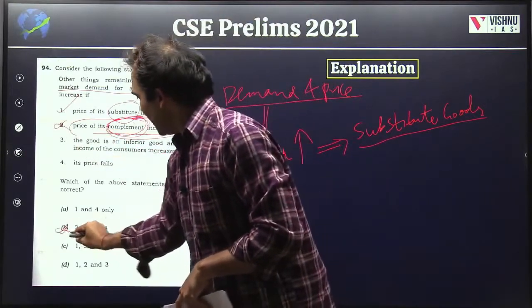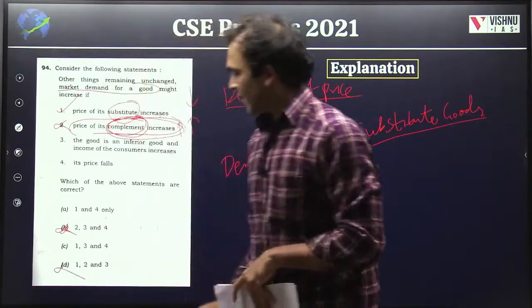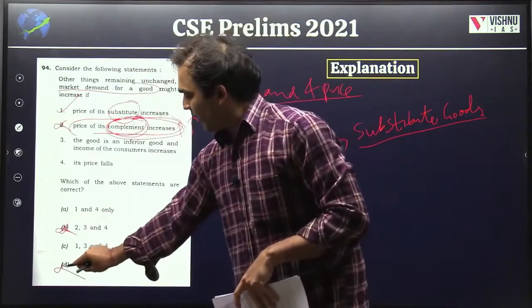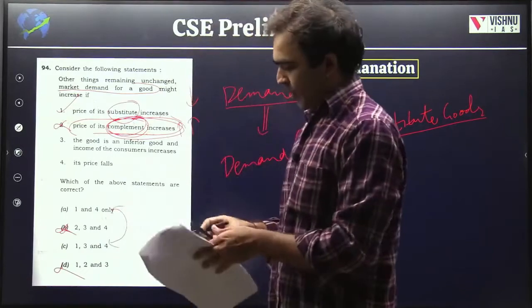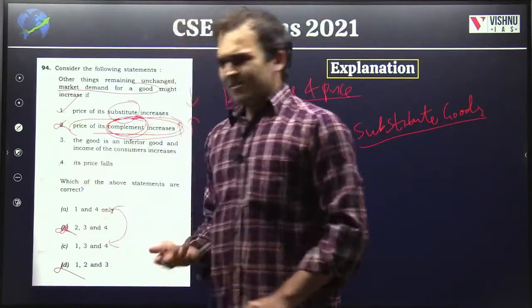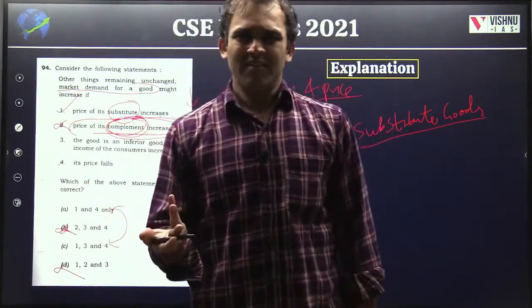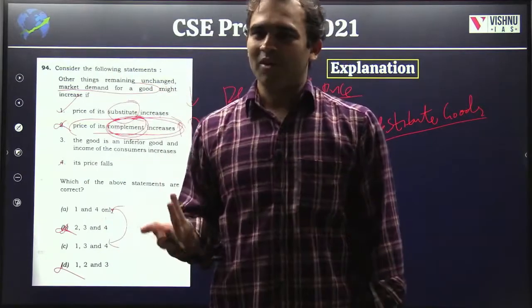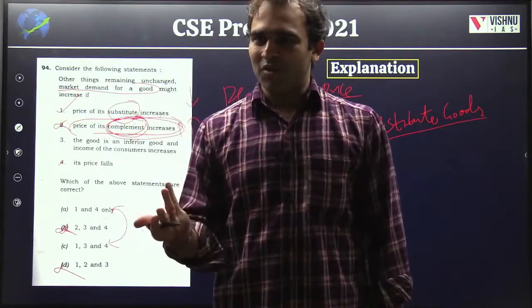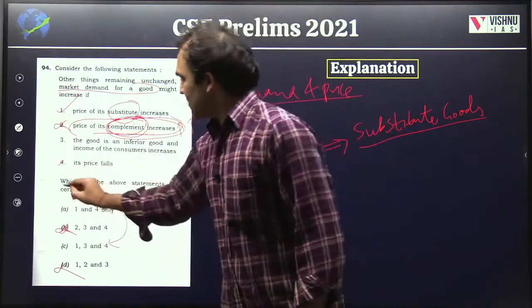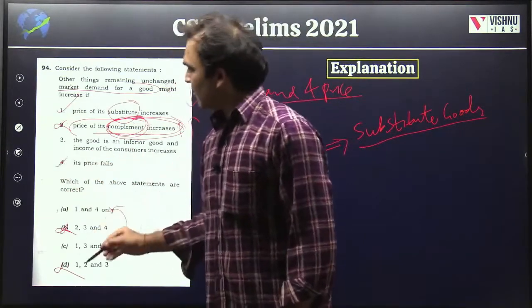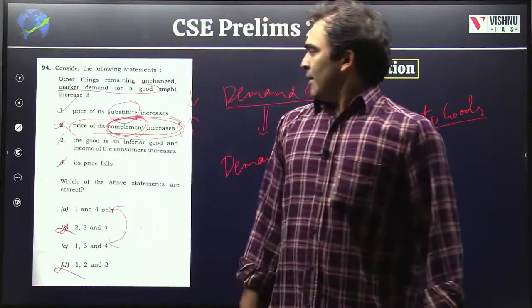Come here, see which all have the second. So again, B is excluded already, D is also excluded. So now the debate is about 1, 3 and 4, or 1 and 4 only. Look at just the fourth option. Normal, right? You don't even have to listen to economics class. If the price of a good falls, you will buy more goods. Which means your demand will increase. So this is your answer. 1 and 4 can be answered, but there is 3 also.